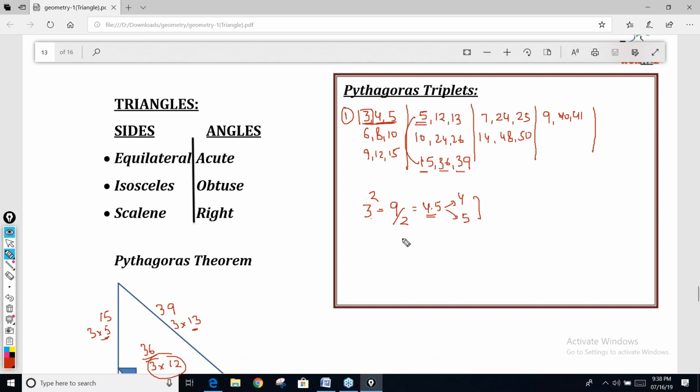If one side is 5, find the square of 5. That is 25. Make it half. Half of 25 is 12.5. Now 12.5 means the other two sides are 12 and 13. So the triplet is 5, 12, 13. Similarly, if one side is 7, 7 square is 49. Make it half, 24.5. So the other two sides will be 24 and 25. So if I ask you, if one side is 11, can you quickly tell me what the other two sides are? You will always get decimals.